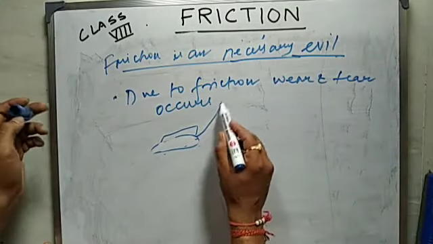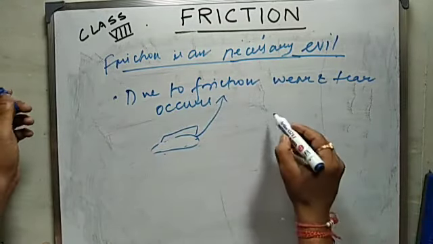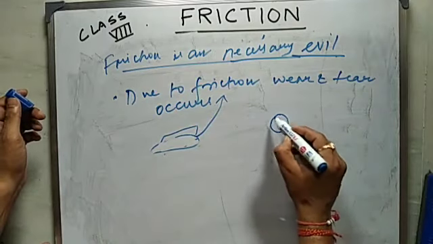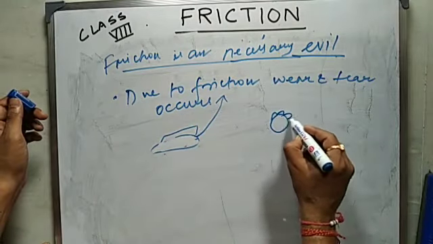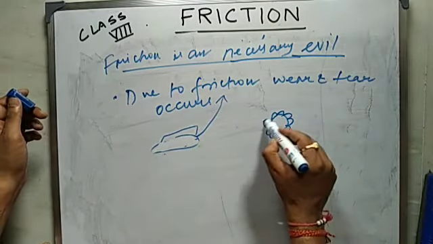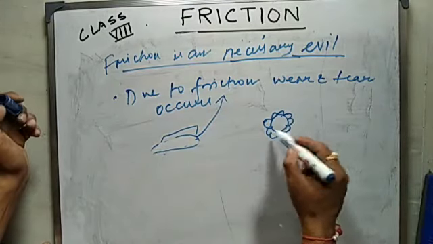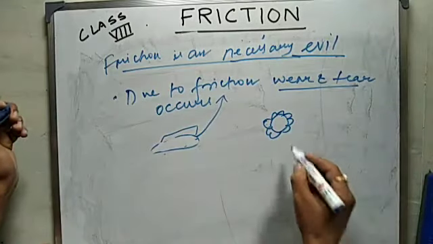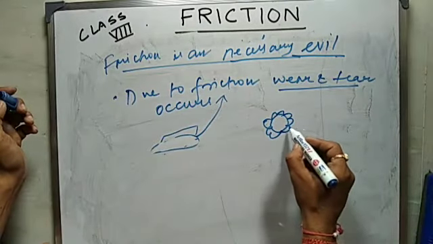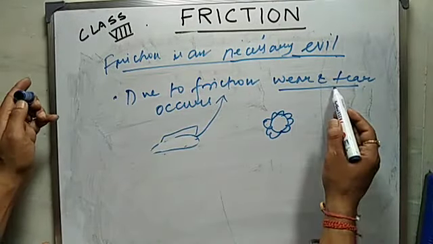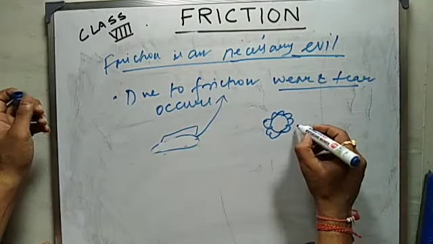Because of friction. Our mechanical parts, machineries in our industry, nuts and bolts, they wear down. Wear and tear happens, and due to this friction force only, this wear and tear happens, and ultimately they become damaged.